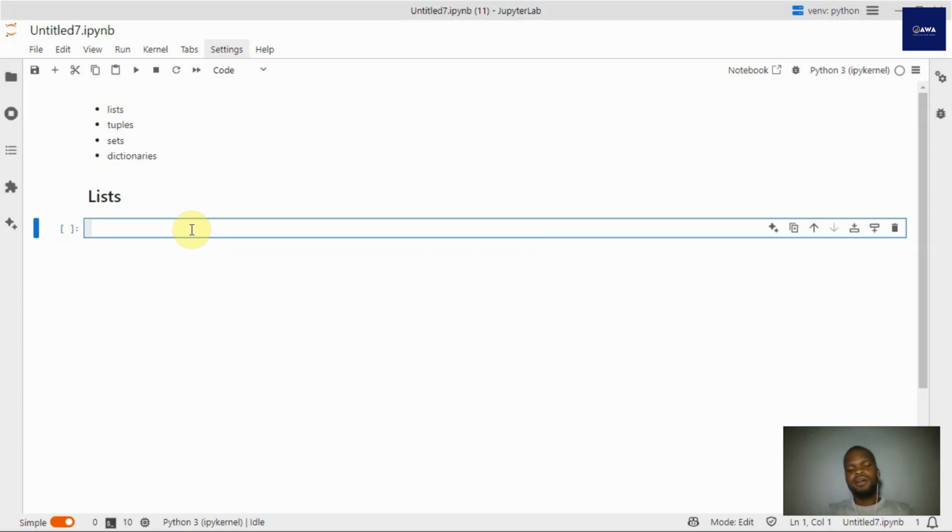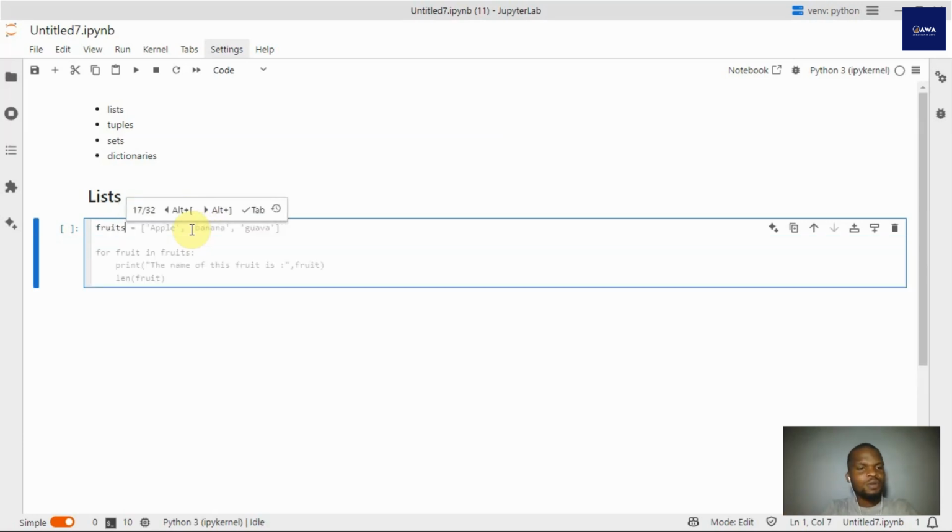Here, lists are, for example, I want to go to the grocery store to get some items. I would have to have those items, or I may need to have those items appearing in a list. That's simply what this is. So I want to group certain information in a variable, right? That's what we're going to be doing with these structures. So let's say we have several fruits and I want to put them together.